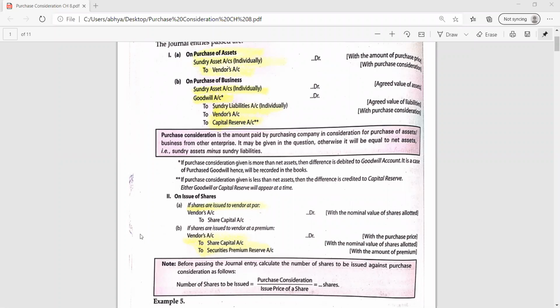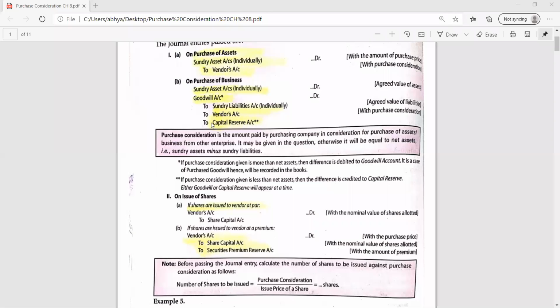And the next entry will be the same, issue of shares. This entry, if assets are purchased, then the first entry will be passed. If the complete business is purchased, then the second entry will be passed, this entry. In this entry, there will always be 4 accounts, including either goodwill or capital reserve. The remaining 3 are compulsory: asset, liabilities, vendor. These 3 are compulsory, and goodwill and capital reserve are optional.